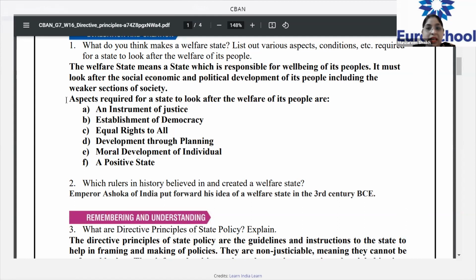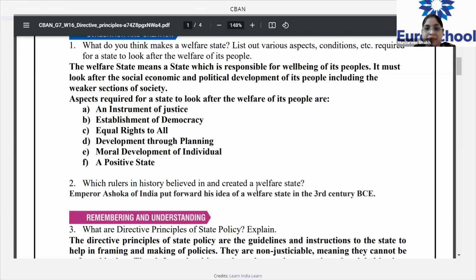Now they have asked you to list out various aspects, conditions which are required for the state to look after the welfare of its people. Number 1 is an instrument of justice, establishment of democracy, equal rights to all, development through planning, moral development of individual, and a positive state. For example, making sure that there's democracy in that state, and that each and every person living in that state gets equal rights, there's no discrimination.